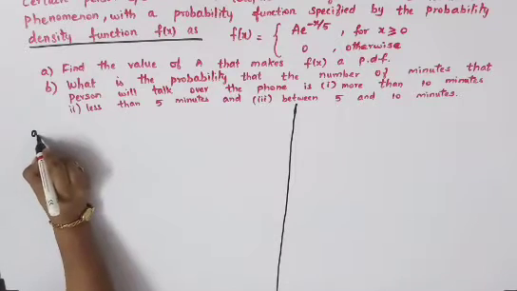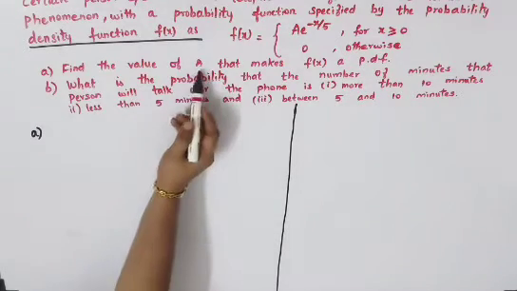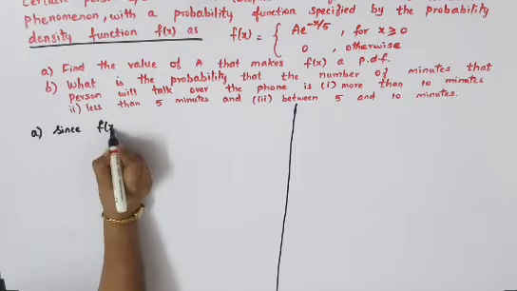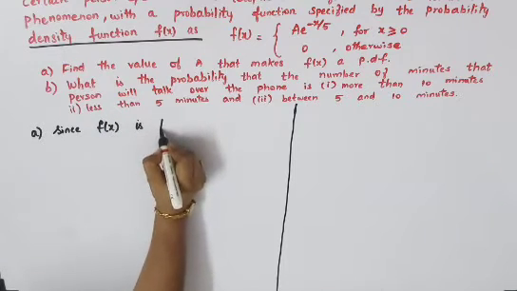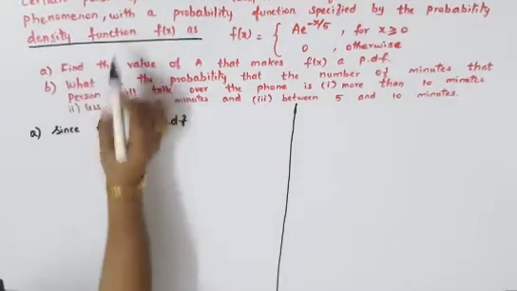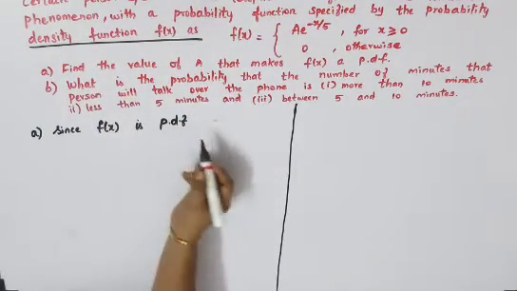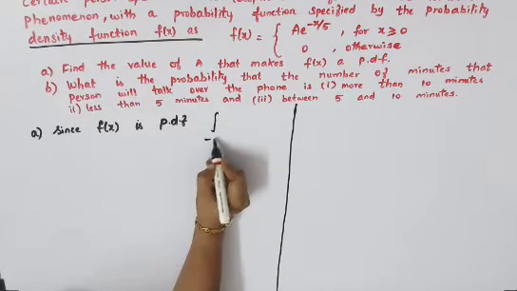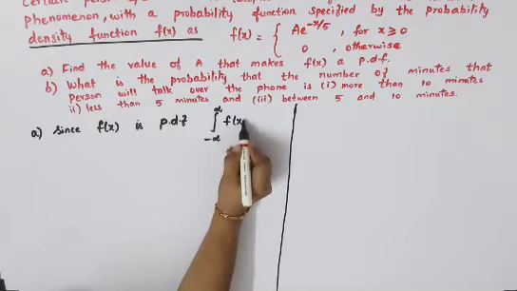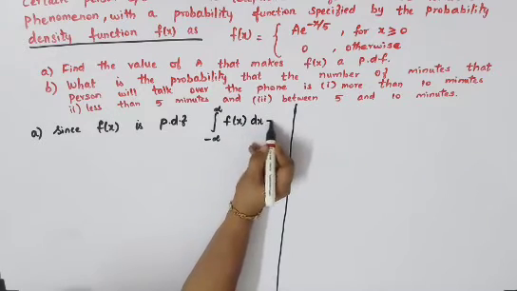A subdivision: you'll have to find the value of capital A. Since small f of x is a PDF, you all know what a PDF is, probability density function, so I've just written PDF. The integral from minus infinity to infinity of f of x dx is equal to 1.